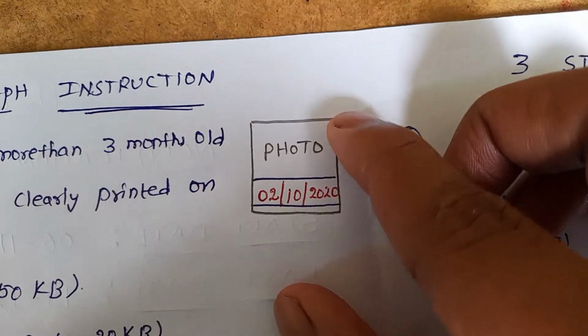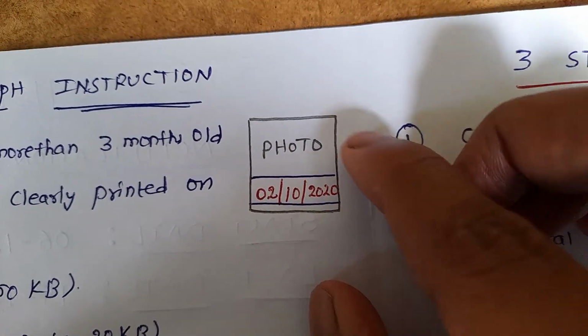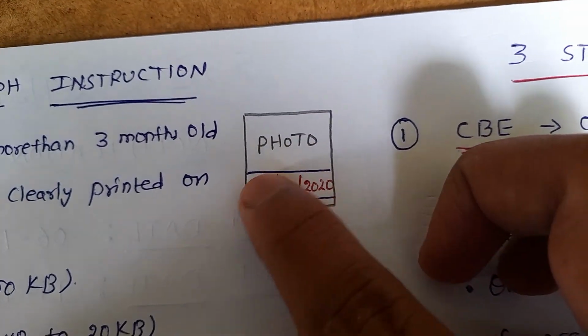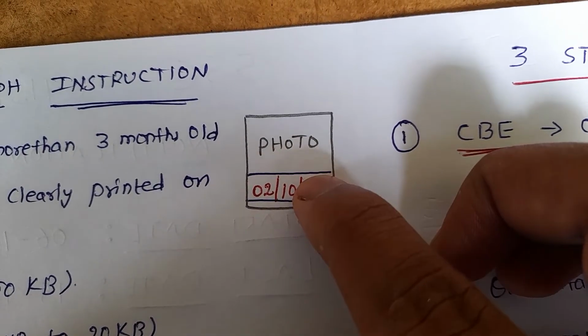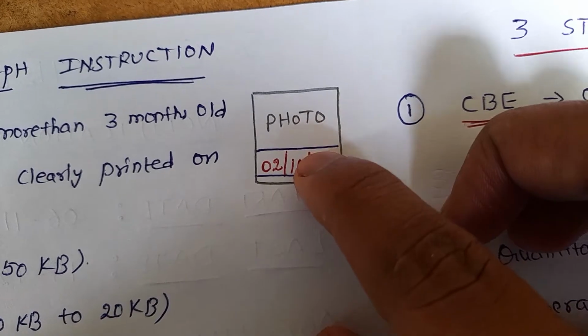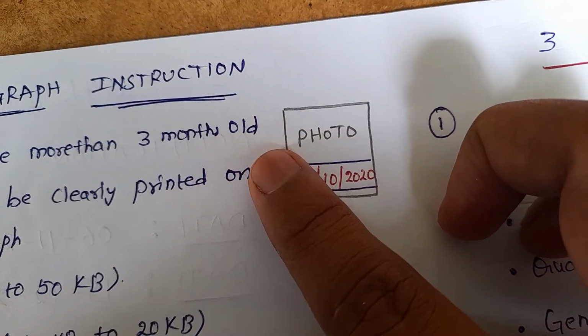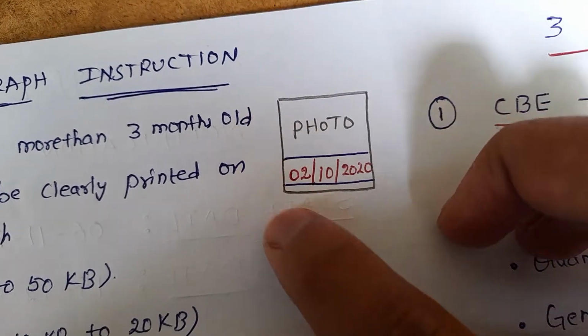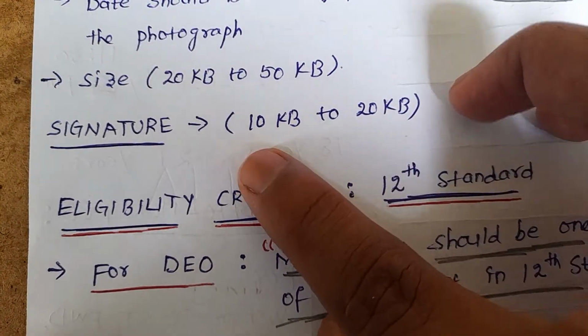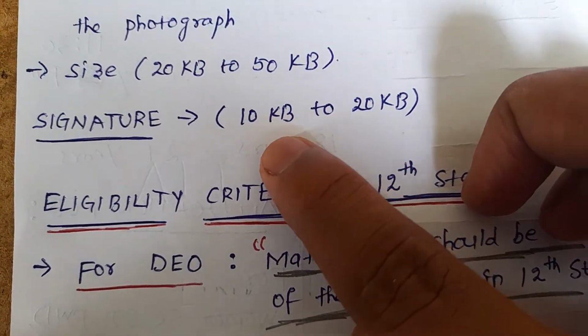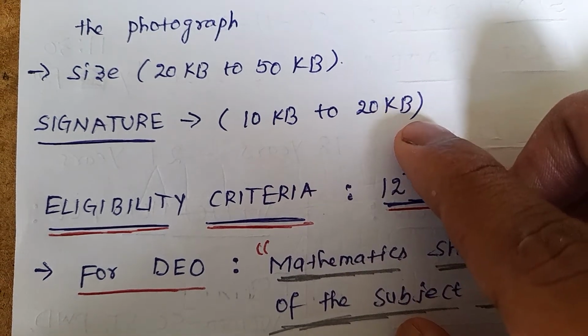Let us see an example. Let us consider this is a photograph. The date should be clearly printed on the photograph. Here the date is within 3 months. Within 3 months, you have taken this photo. Then coming back to the signature, it should be 10 KB to 20 KB.